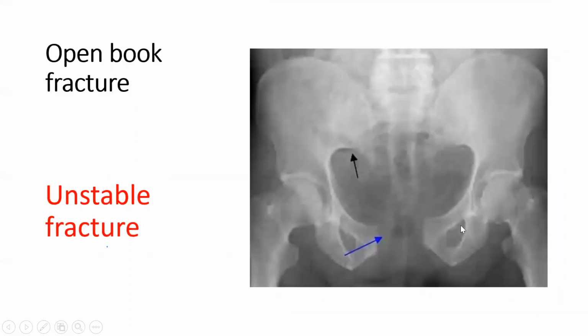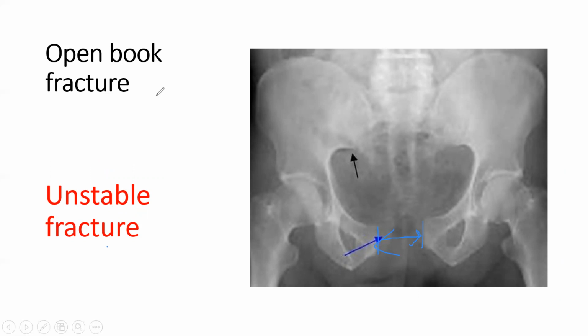So if there's a pubic symphysis, you just open the book. Both pubic symphyses are separated. There's a separation of this area. This is one part of the pubic symphysis, and this is the other part. If there is a separation of the pubic symphysis, it is known as an open book fracture. Open book fracture is an unstable fracture, so this separation is important.